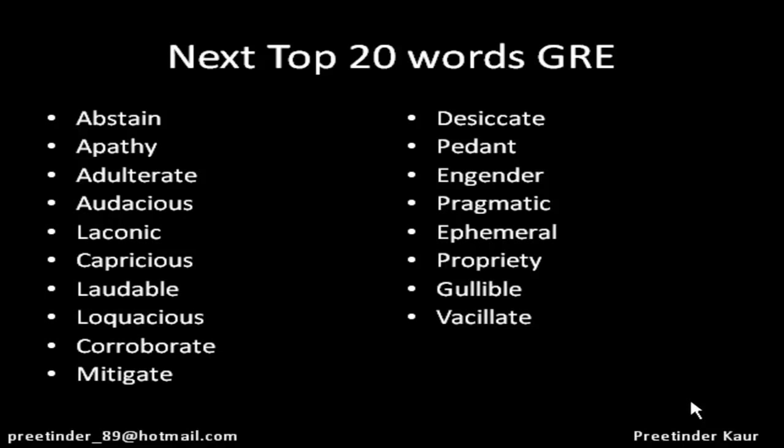Next is vacillate. It's similar to oscillate, which means go to and fro, waver between, be undecided, keep fluctuating, and hover about. For example, I kept on vacillating between my emotions and I could not decide what I should do. So vacillate means again, to keep on hovering here and there.